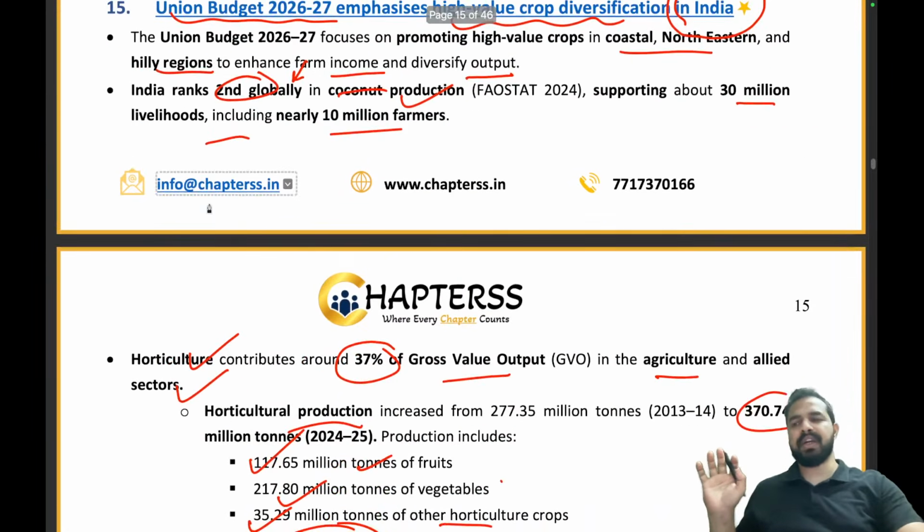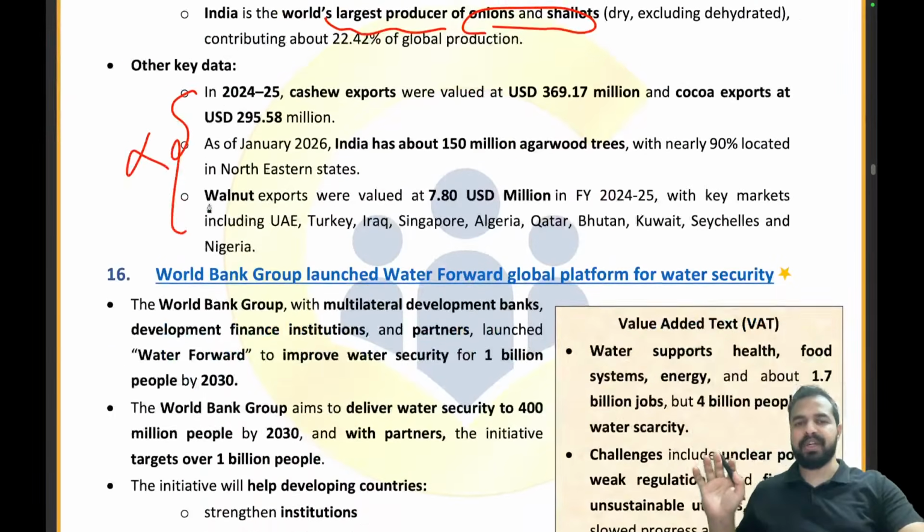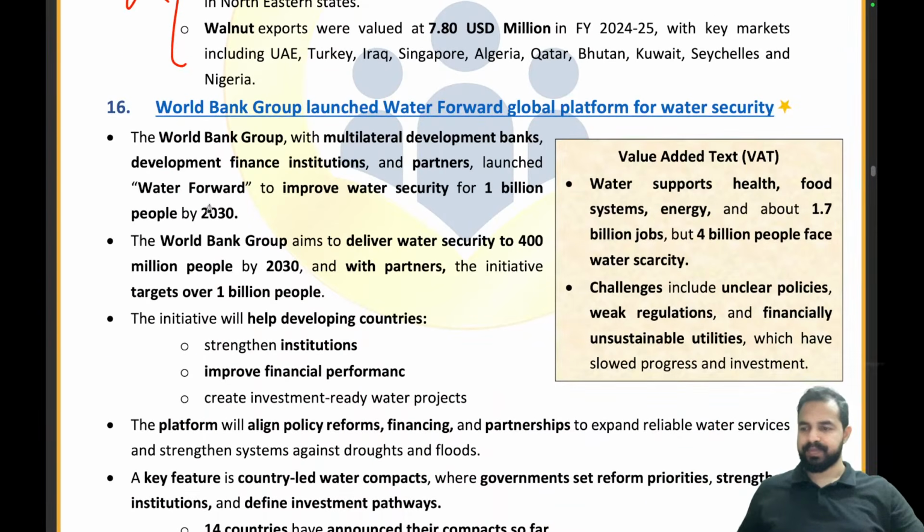Everybody clear with this article? Quickly tell me in the chat box. Everybody clear? Okay, so everybody is clear.